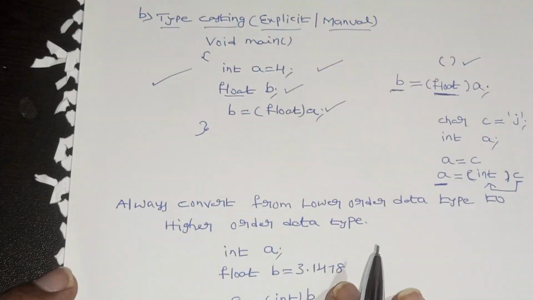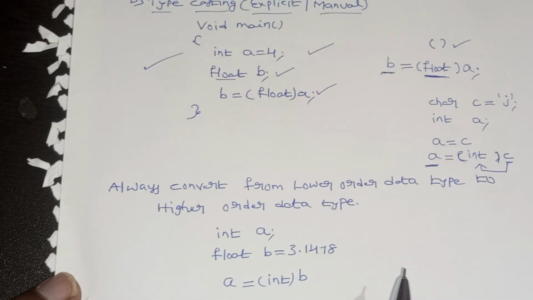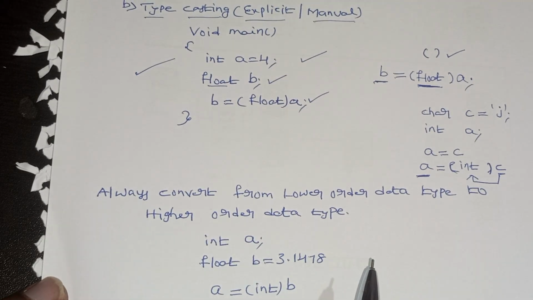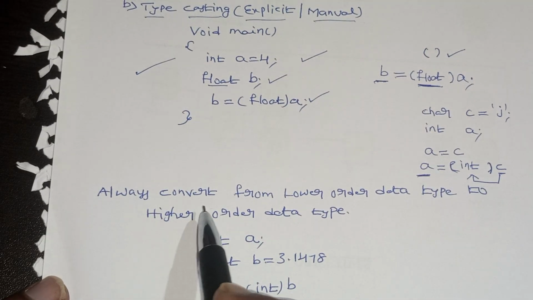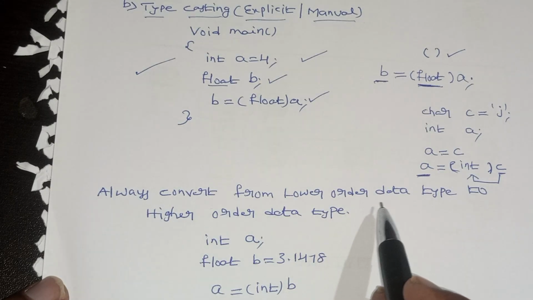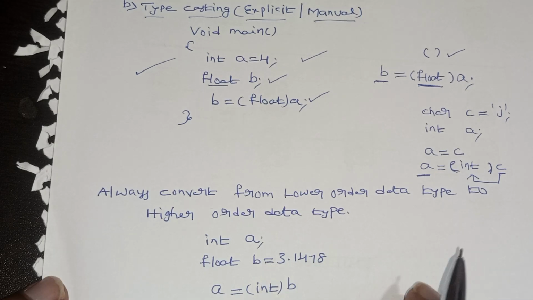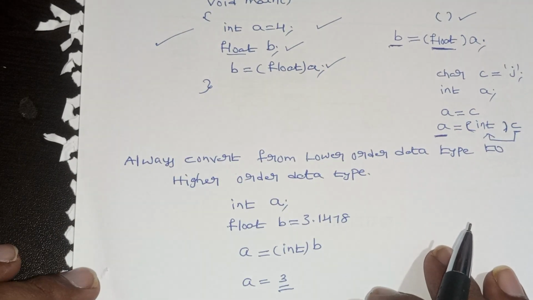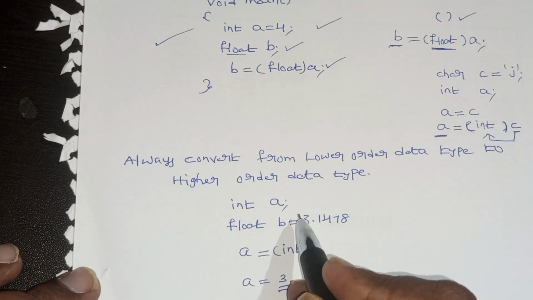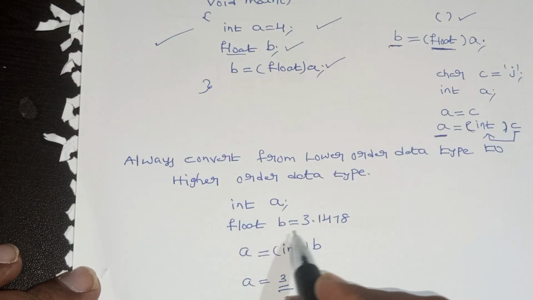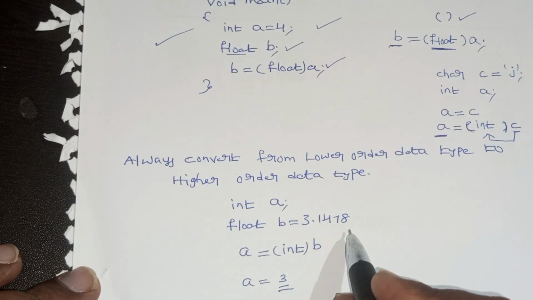Now there is one doubt here, so there is one note you have to take. Always convert from a lower order data type to a higher order data type. What does it mean? For example, here I am taking int a, float b equal to 3.1478.